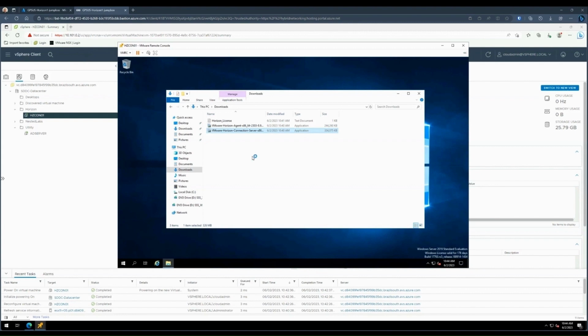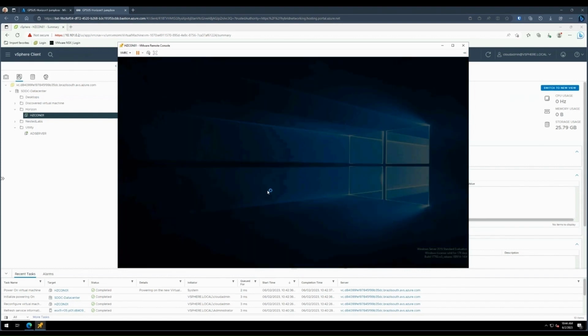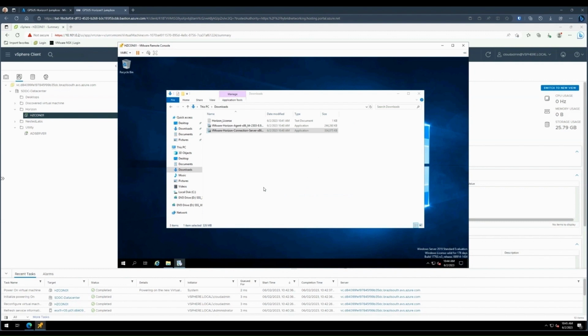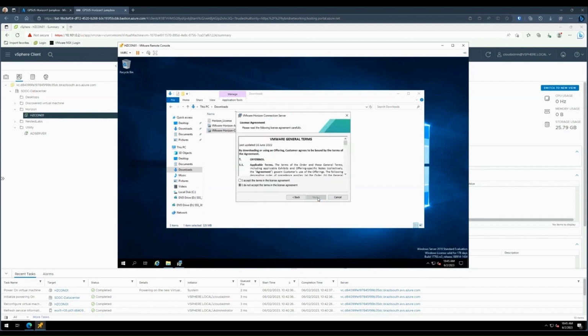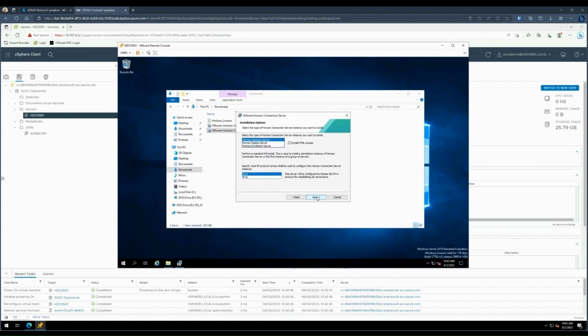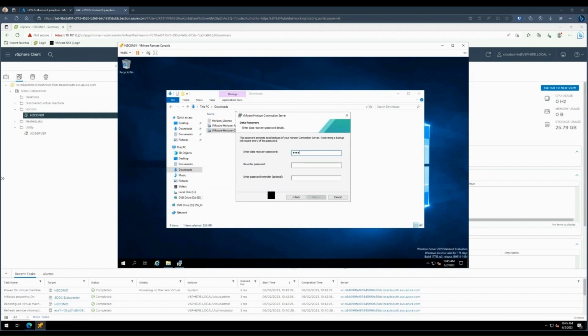Navigate to where you downloaded the file. It could take a minute to get started here. Go ahead and click next when it's ready. Accept the license terms. You can modify the install location. Here we're going to make sure the web client's on the same server. That can be separated at your leisure. Go ahead and enter a recovery password in case you need it.